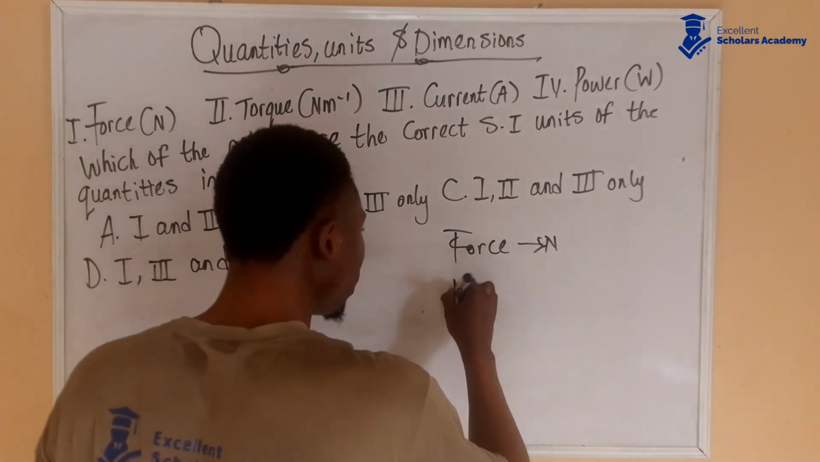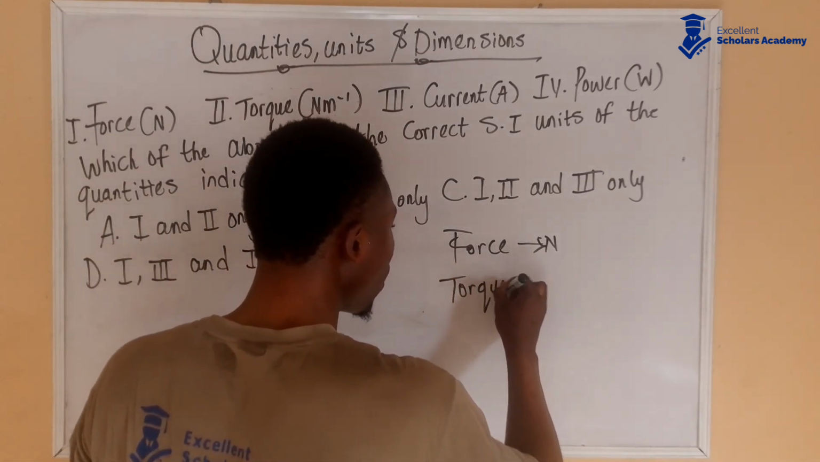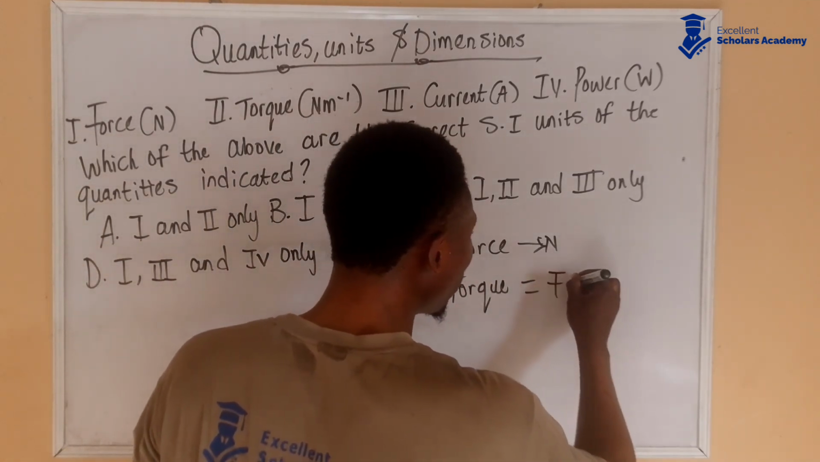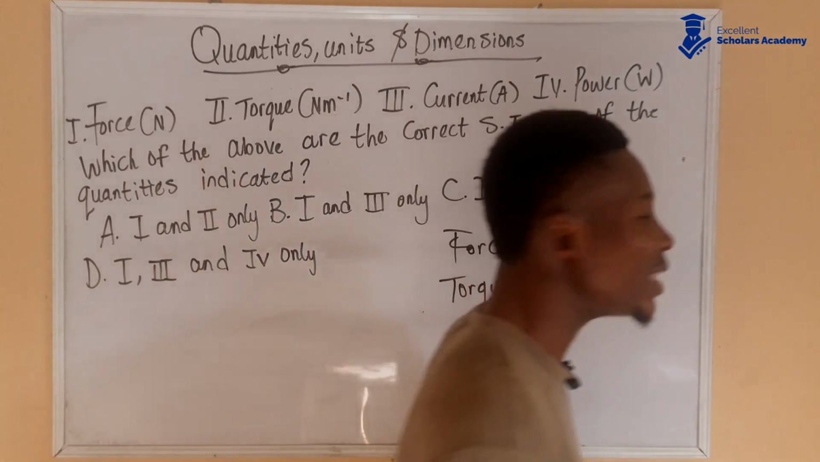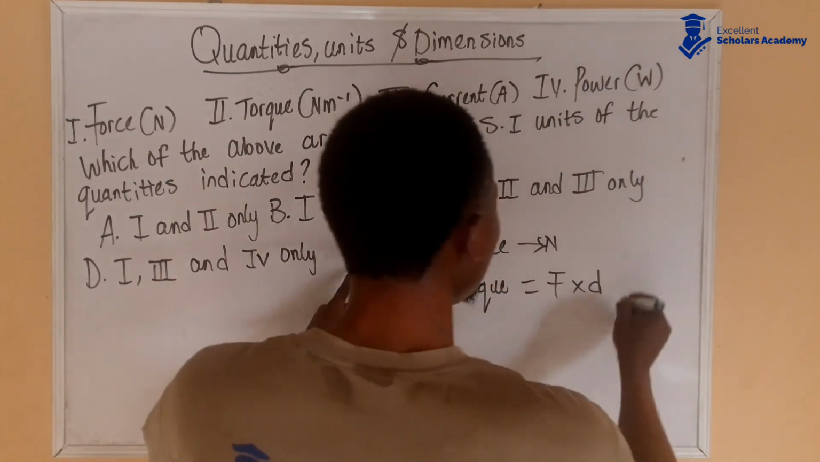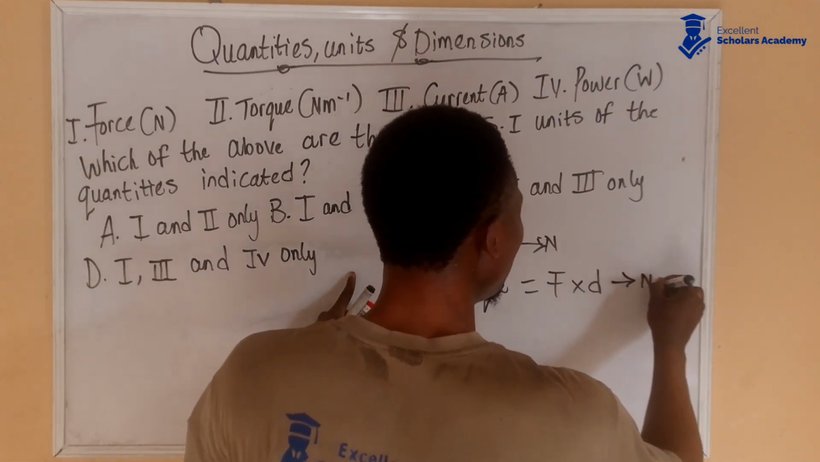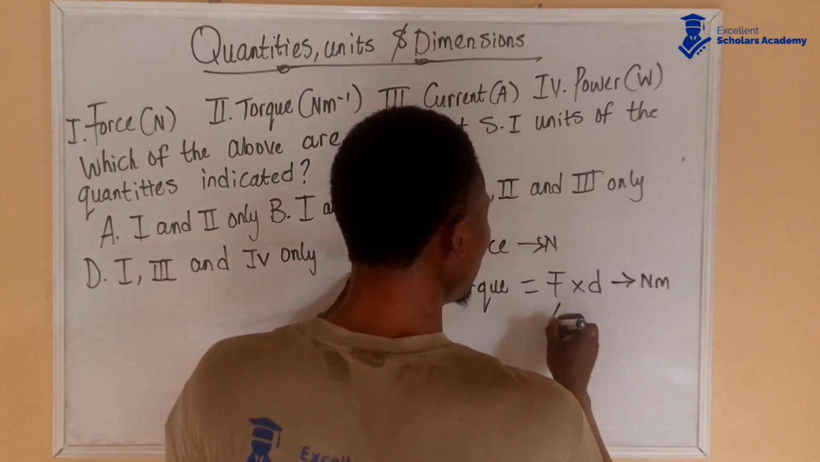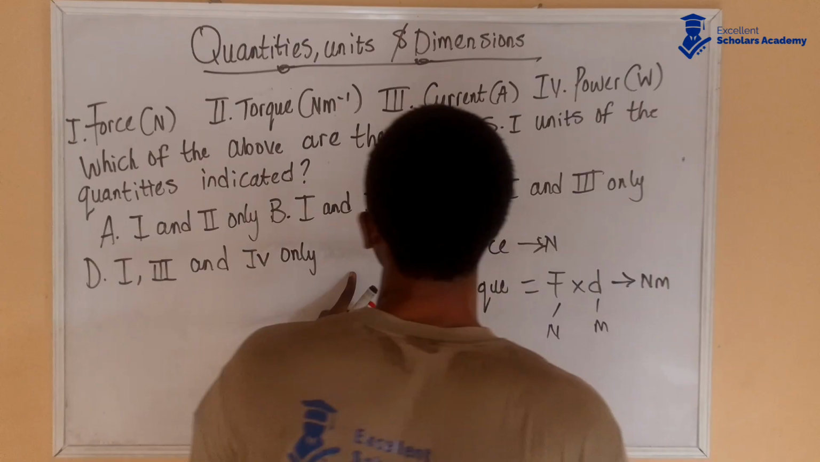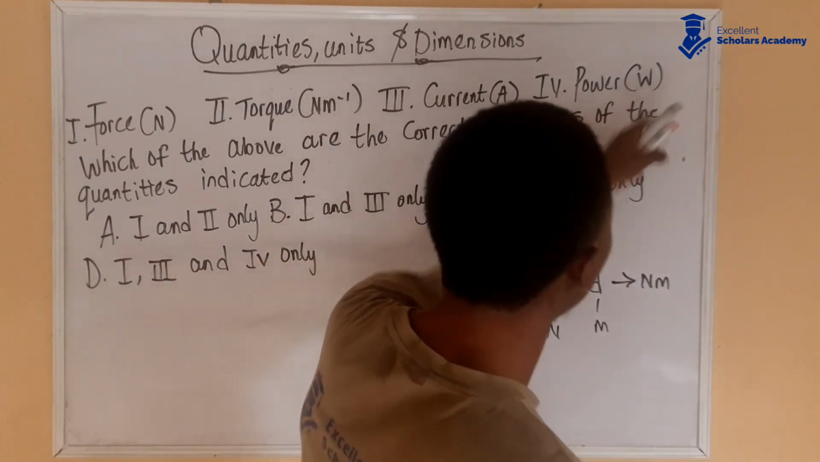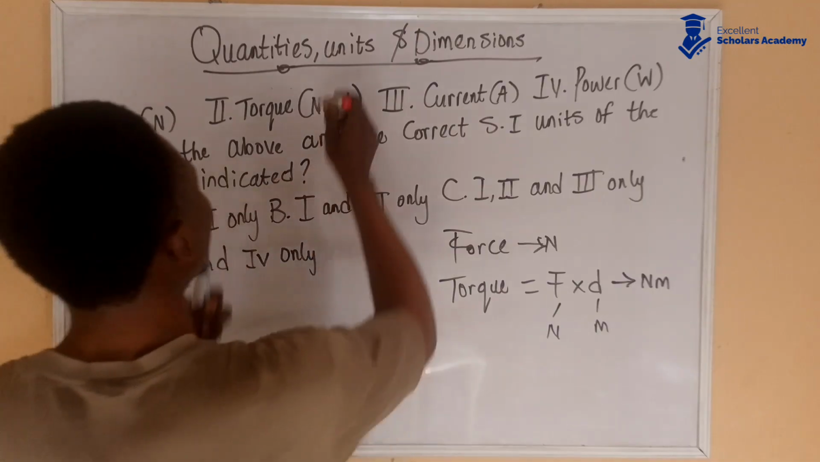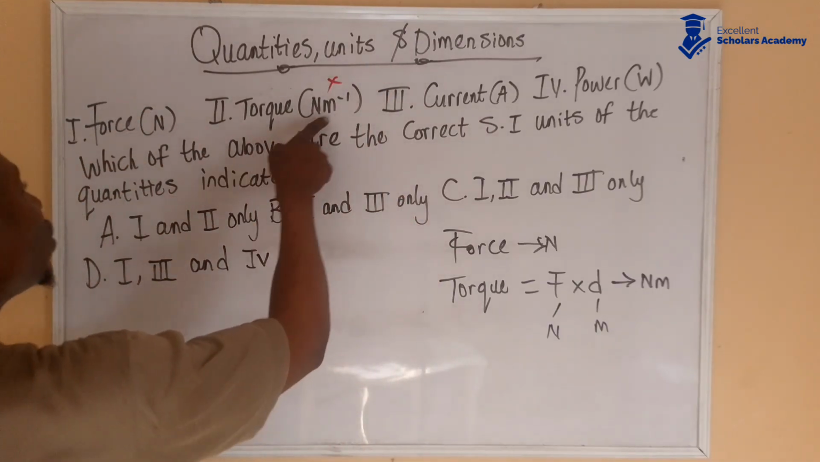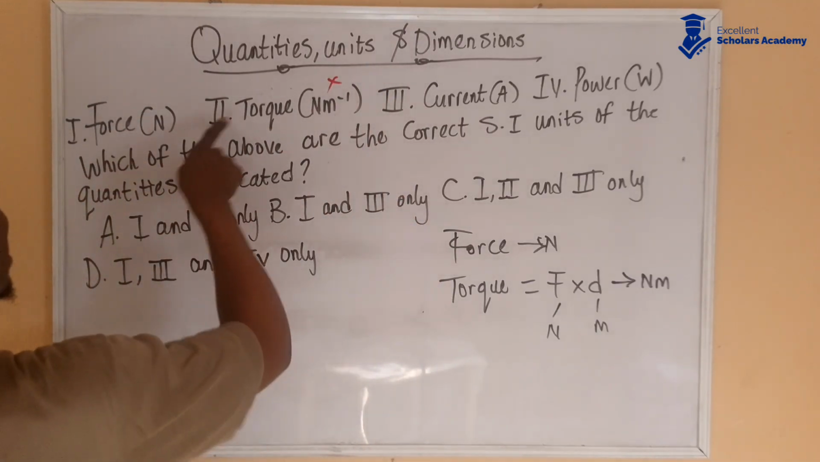Torque, now torque is force times distance. So it's supposed to be measured in Newton meter, because force is measured in Newton and distance is measured in meter, and current is measured in ampere, power is measured in watts. So the only one that is not correct is torque, which is II.